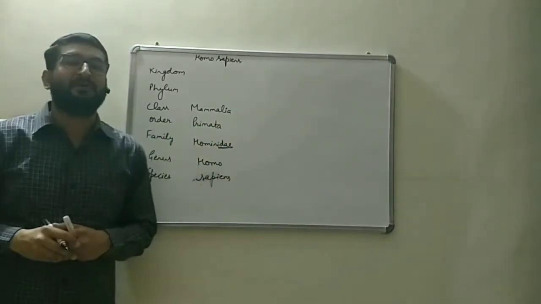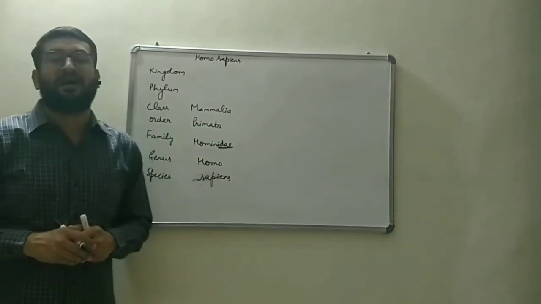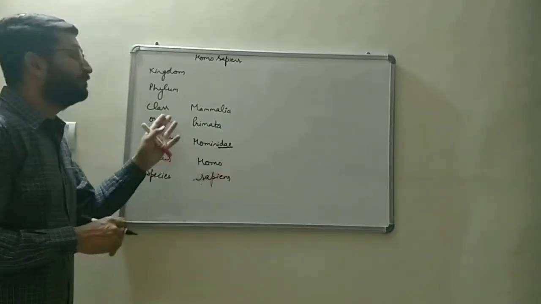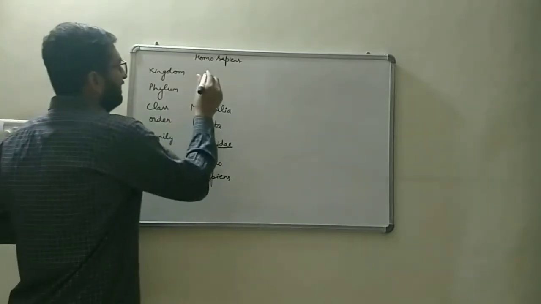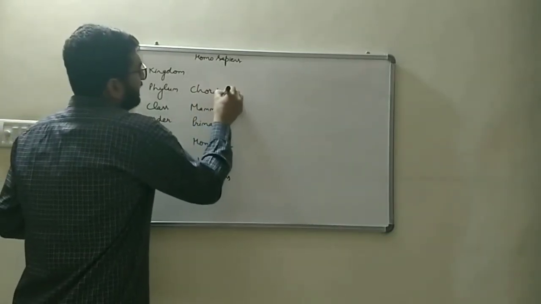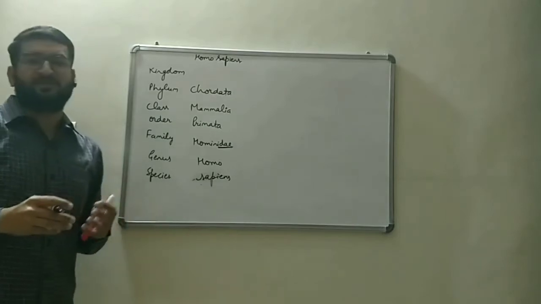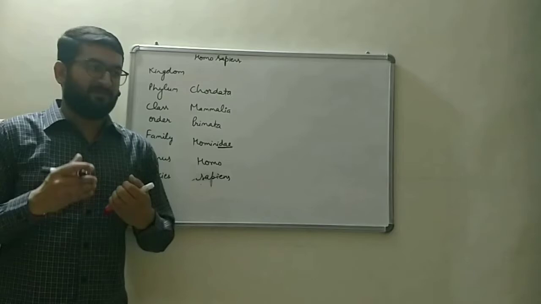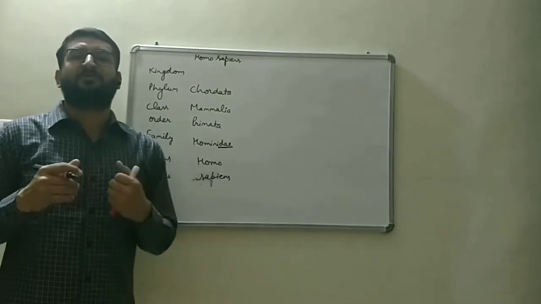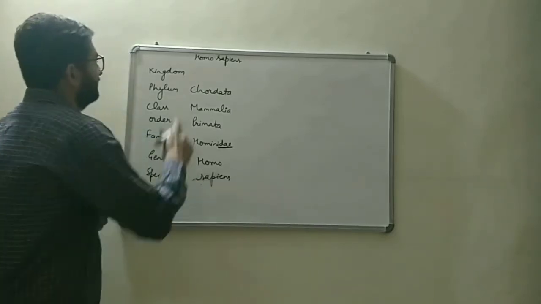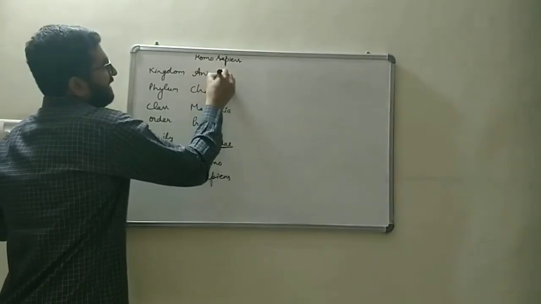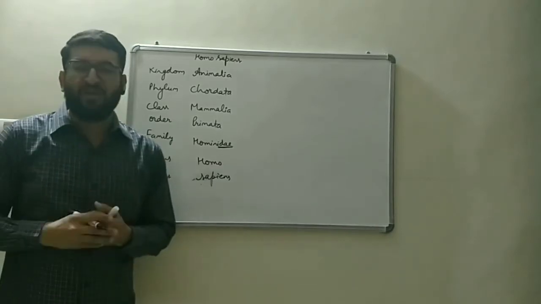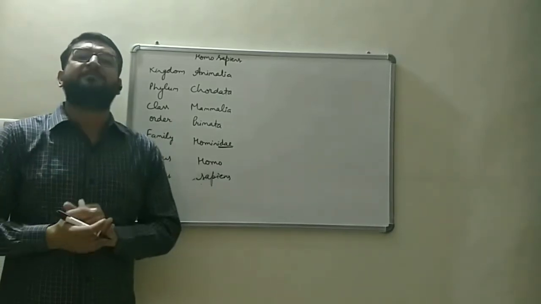Mammalia word is taken from mammary glands, M-A-M-M-A-R-Y, and mammary glands means milk-producing glands possessed by all these organisms. The phylum is Chordata. Chordata means they possess the notochord and pharyngeal gill slits, and that notochord, when they become adult, goes into a vertebral column. And the kingdom is animal: eukaryotic organisms, they do not possess cell wall, and all these characters are put in kingdom.